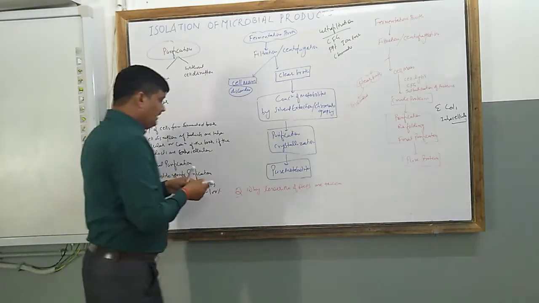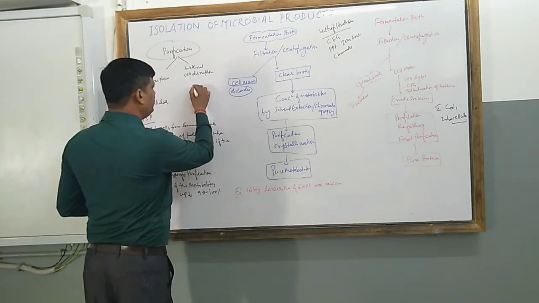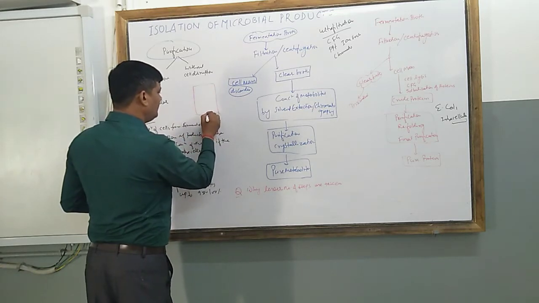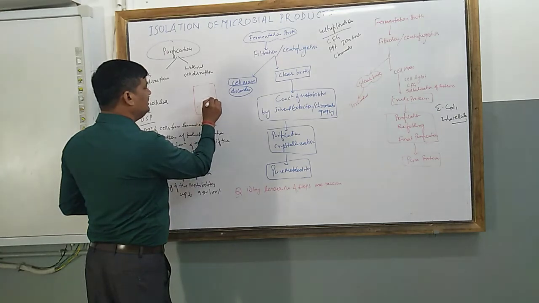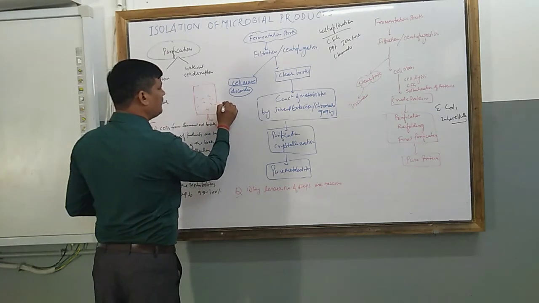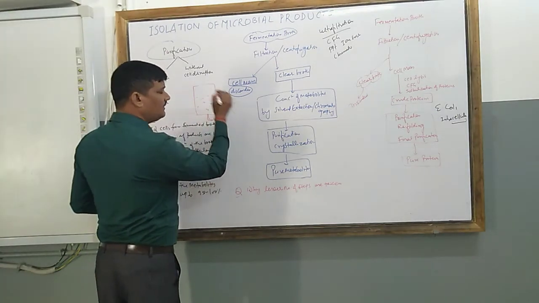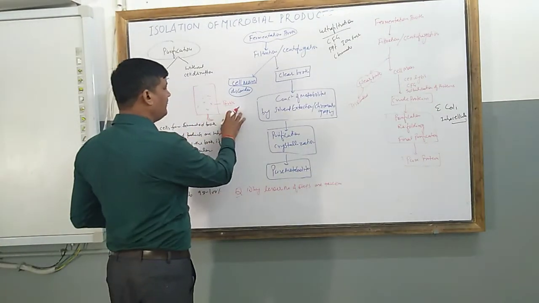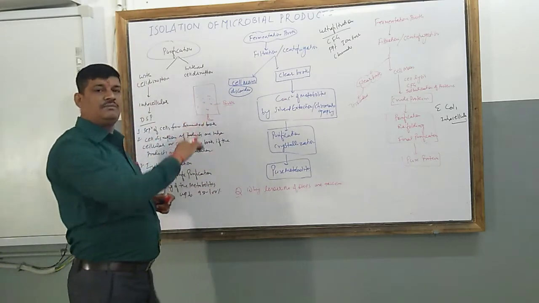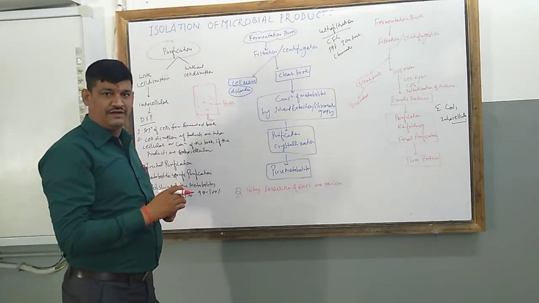Actually, suppose this is a fermenter. In this fermenter, the metabolites are in the form of broth. What is the broth here? Broth is a liquid form, and when we apply agar, it becomes a solidifying form.